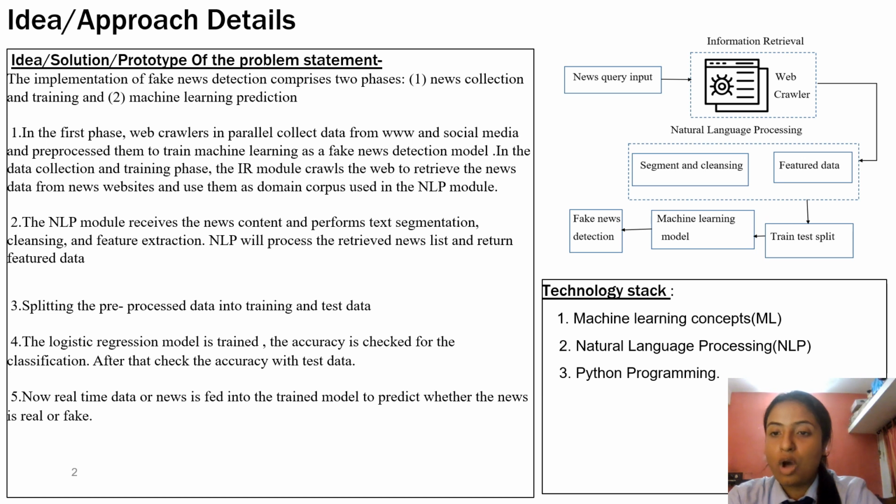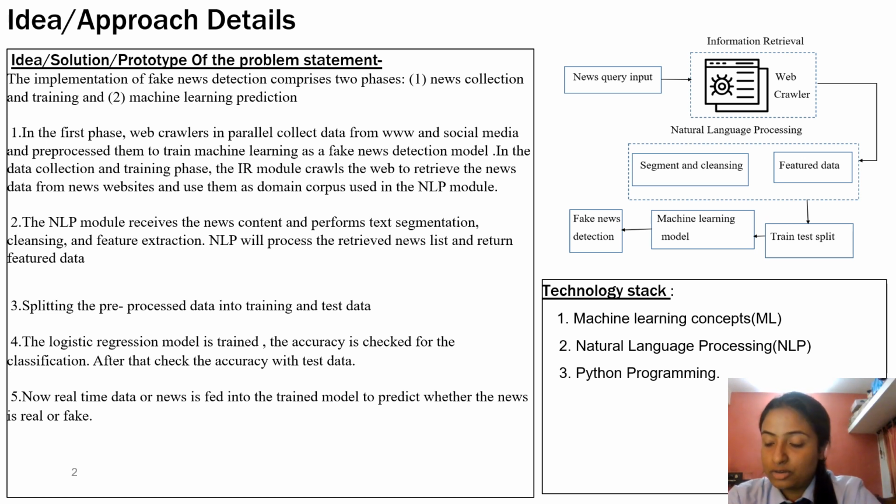The main workflow of our project is given in the flowchart beside. Input is given to the web crawler. The web crawler will take the input and search all the information from any web page or website, and process it with natural language processing, which will convert it into a form the computer is able to understand.